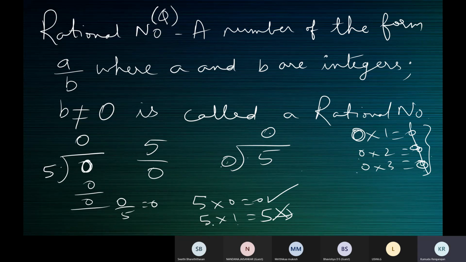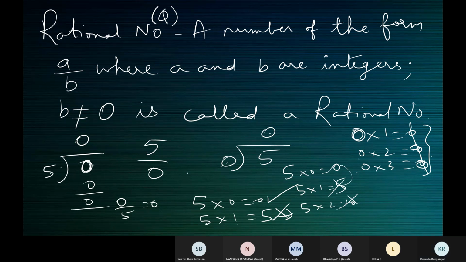Now here, how did we decide? 5 zeros are 0, 5 ones are 5, 5 twos are 10. 10 we cannot use because it is 0 here, and 5 also we cannot use, so we take the earlier one, 5 zeros are 0. But in this case, you cannot decide at all, because everywhere it is 0: 0 zeros are 0, 0 ones are 0, 0 twos are 0. Which is why we say division by 0 is not defined.